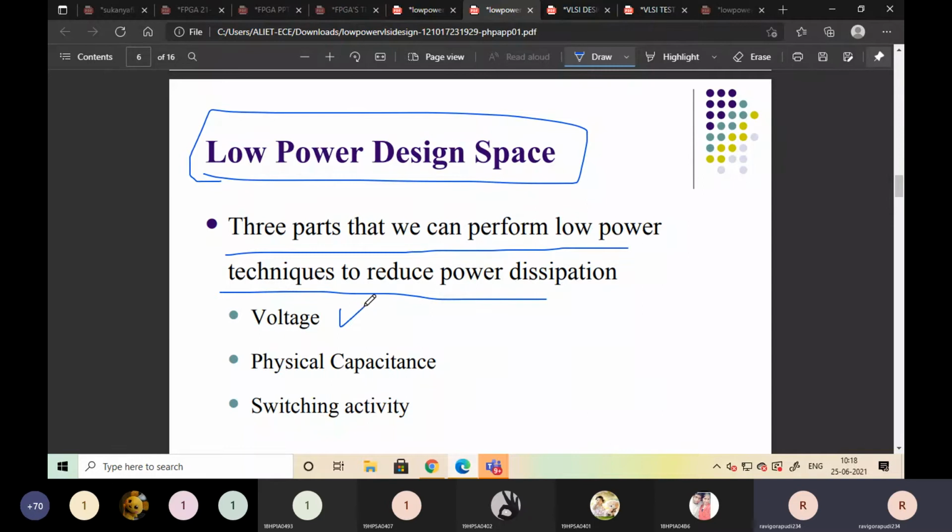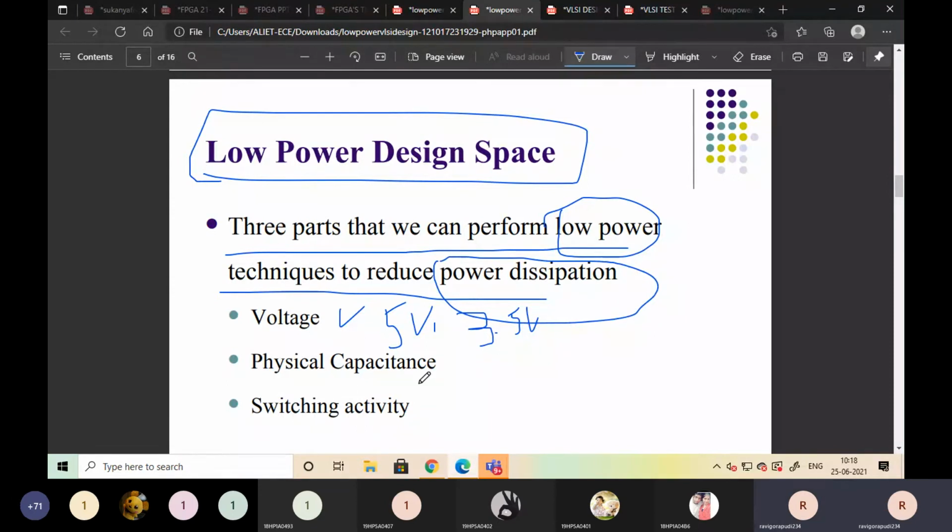So, voltage. Previously, we were operating with 5 volts in previous technologies, and then we can convert to 3.5 volts. We are operating with 3.5 volts. In this way, we are going to reduce the voltage. Then we are operating with low power, and the power consumption or power dissipation also reduces.